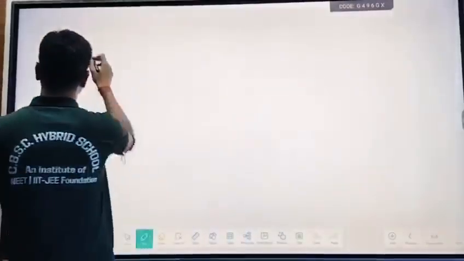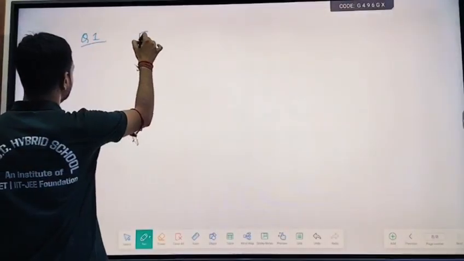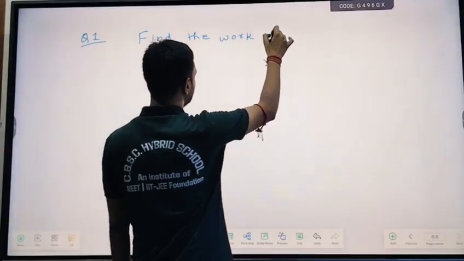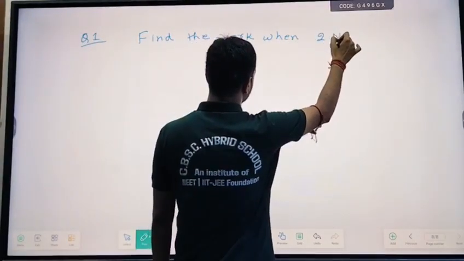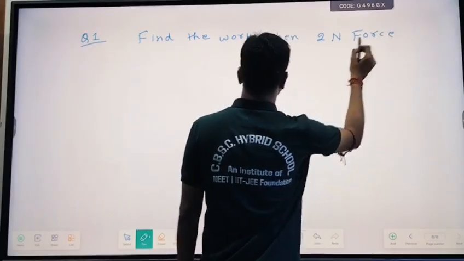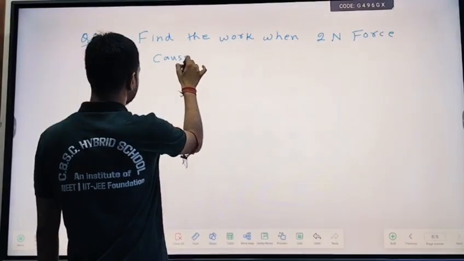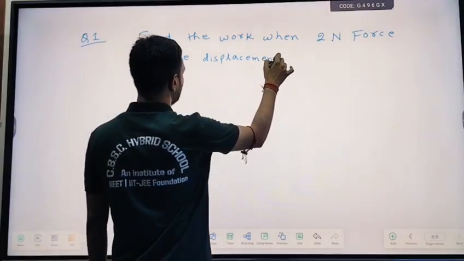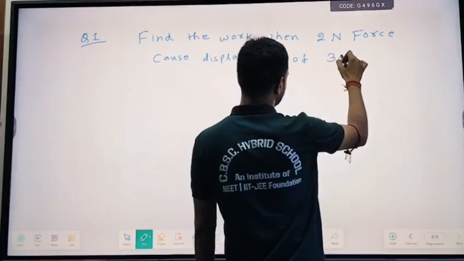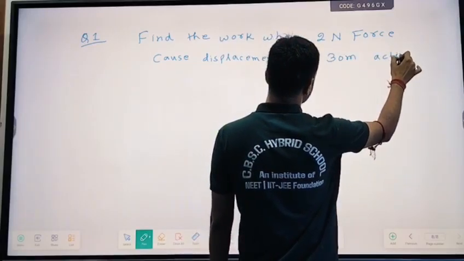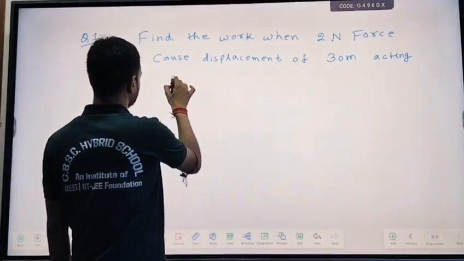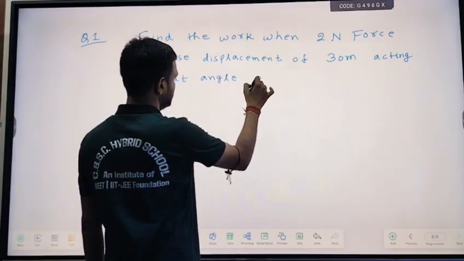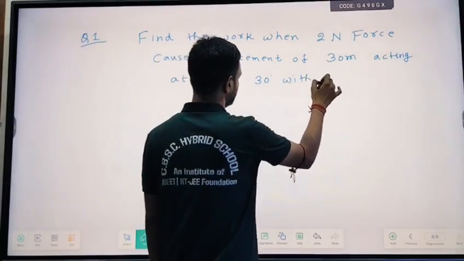So I am writing one question here. Find the work when a 2 Newton force causes a displacement of 30 meter, acting at an angle of 30 degree with the displacement.